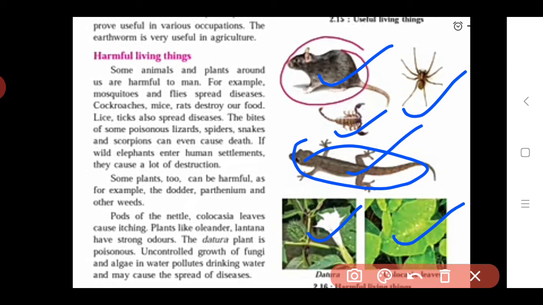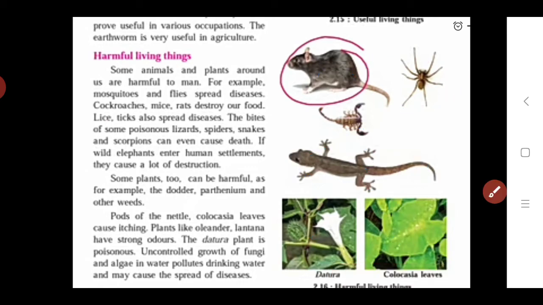So the Dhatura plant is also harmful because it is poisonous. Colocasia leaves, in Marathi we call them अळूची पानं. In Marathi, colocasia leaves are called अळू. If we touch these leaves, they cause itching of our skin.